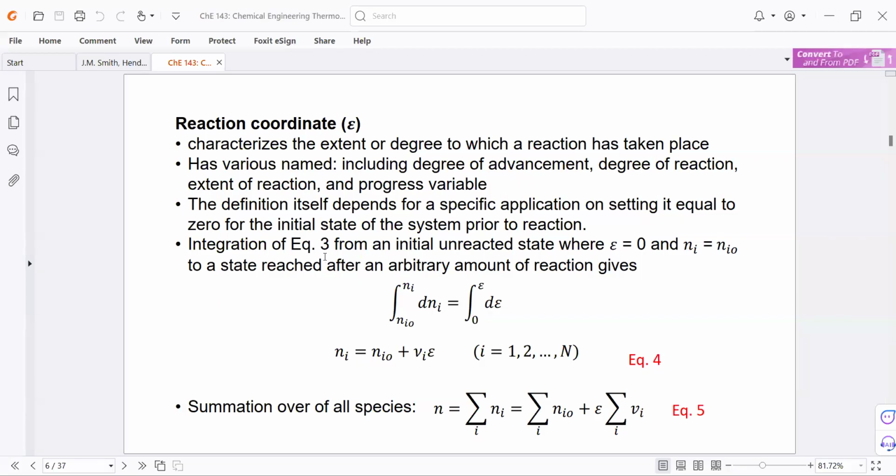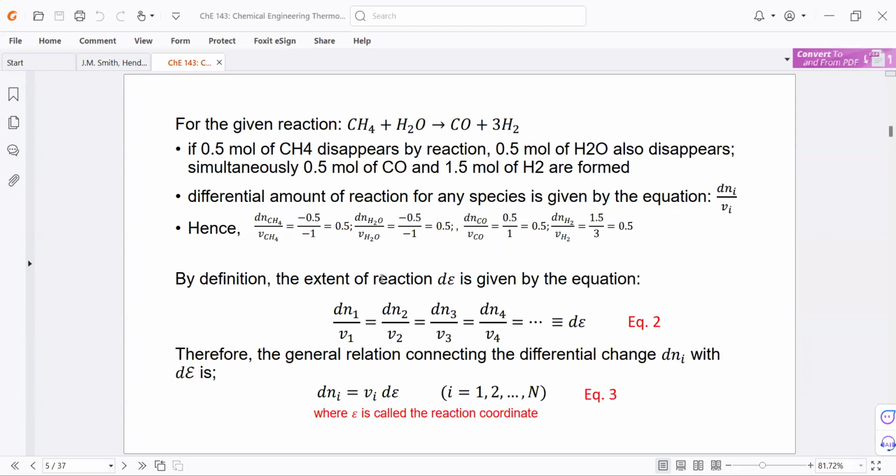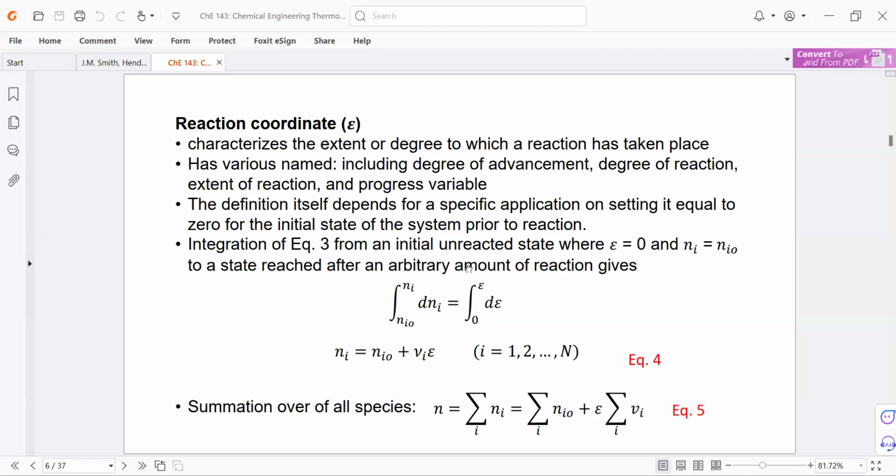Now let's try integrating equation 3. Okay, so this is equation 3. For the right-hand side, we give the initial state as 0 for epsilon up to epsilon. And for the left-hand side, n sub i0 is the initial amount of the species, up to n sub i.